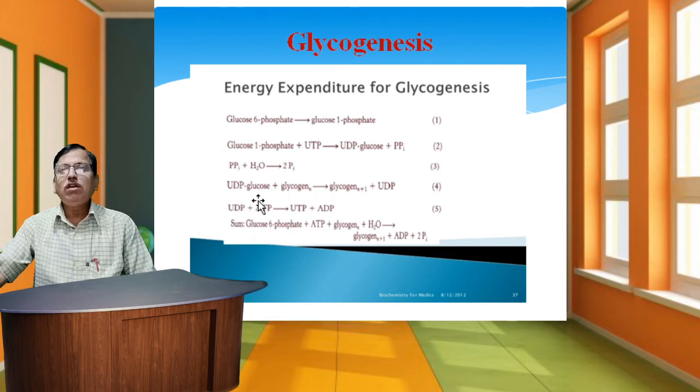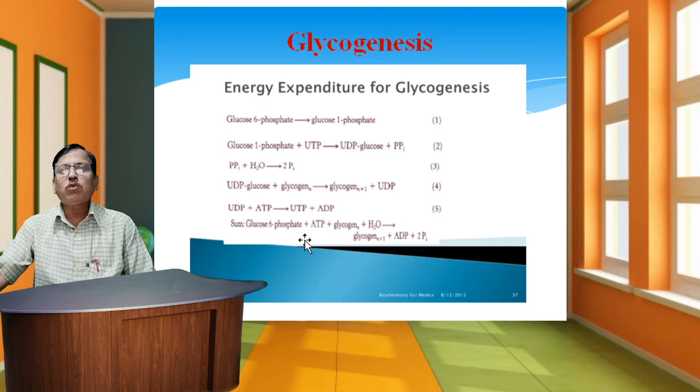Next, UDP glucose plus glycogen is converted into glycogen n plus 1 plus UDP. It is the fourth step. In the fifth, UDP plus ATP is converted into UTP plus ADP.